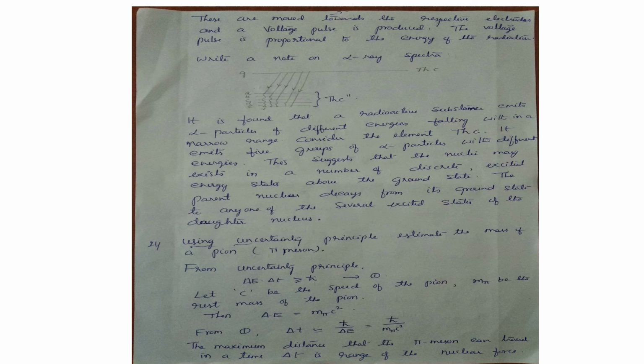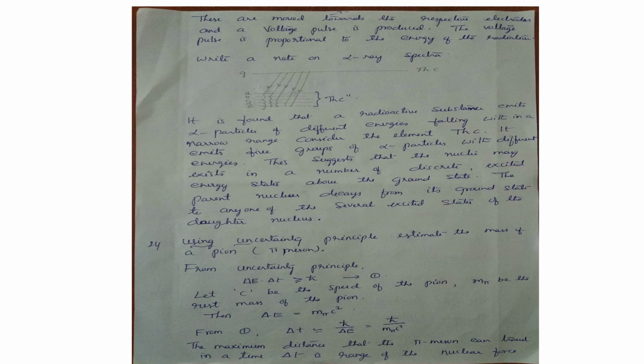So an explanation is given for this variation in energy. When thorium C decays to thorium C double dash, the daughter may be in the ground state or may not be. That daughter may remain in different excited states, so that when thorium C decays to different excited states of thorium C double dash, it results in alpha particles emitted with different energies. This is alpha ray spectra.